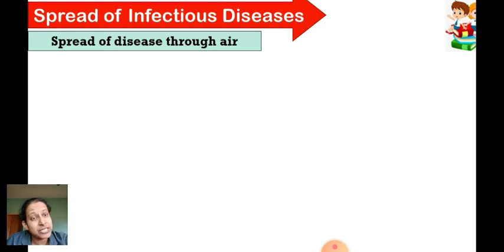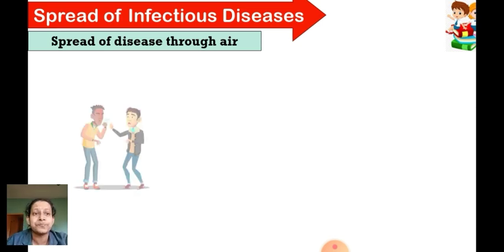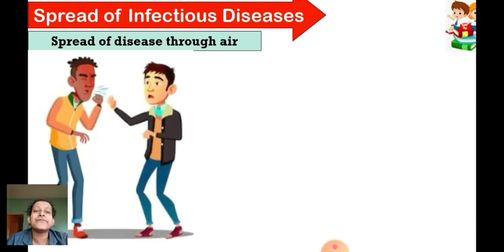So let's see now which diseases are spread through air. Suppose you can see this person is sneezing and there is another person who looks healthy. You can see how the spit comes out from the mouth of that person and it may enter the healthy person's body.